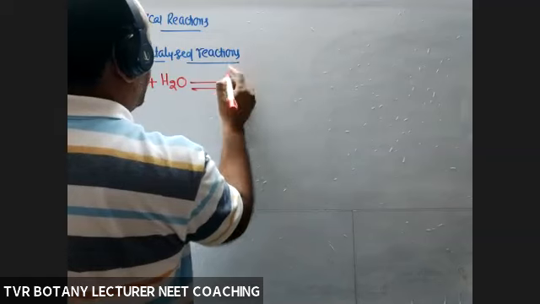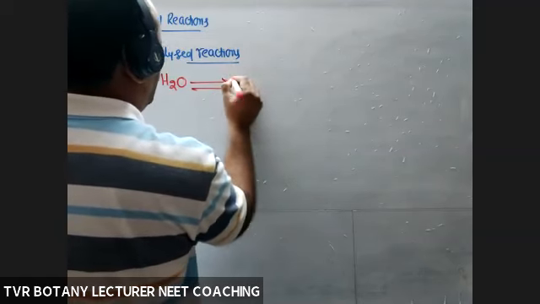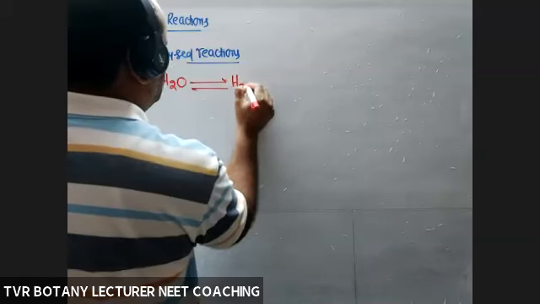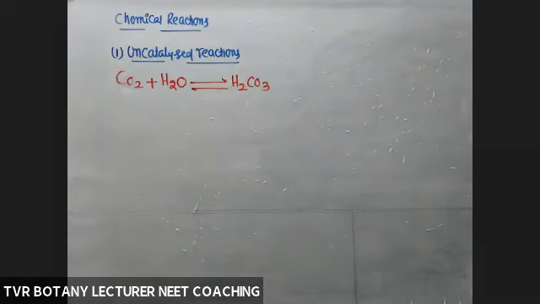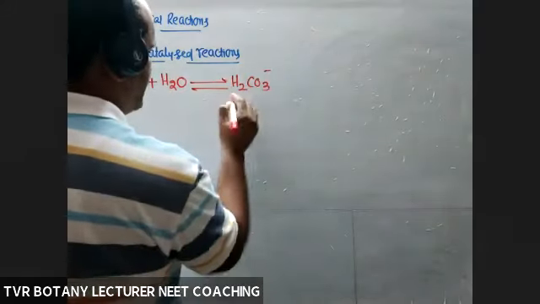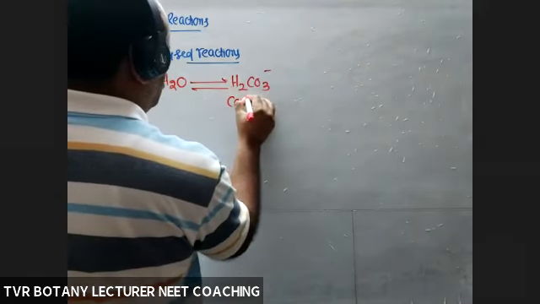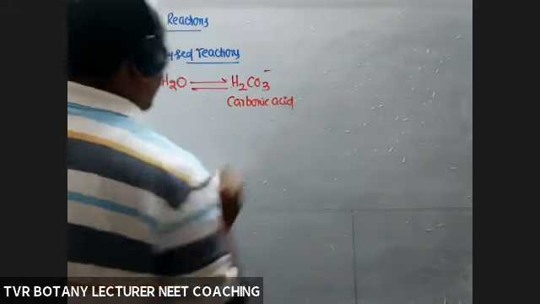Okay, so the product is carbonic acid, H2CO3. This is carbonic acid. And there is no enzyme.